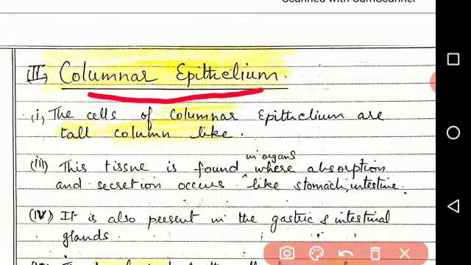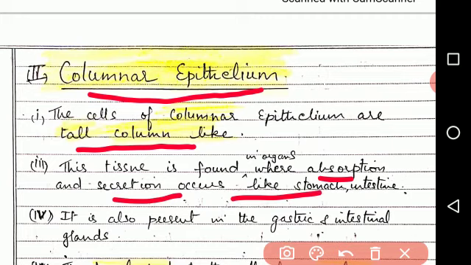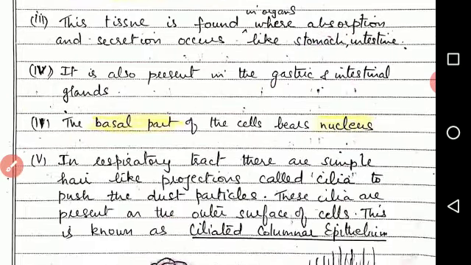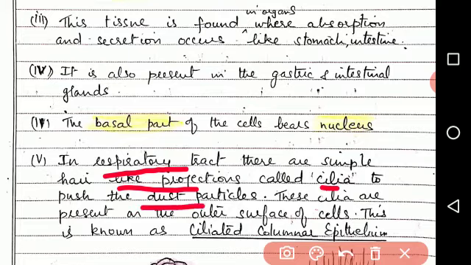Next, the second type of epithelial tissue is columnar epithelium. The cells of columnar epithelium are tall and column-like. Second, this tissue is found in organs where absorption and secretion occur, like the stomach and intestine. It is also present in gastric and intestinal glands. Fourth point, the basal part of the cells bears the nucleus. Last point is, in the respiratory tract there are simple hair-like projections called cilia to push the dust particles. These cilia are present on the outer surface of cells. This is known as ciliated columnar epithelium.